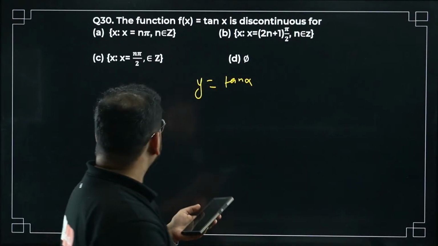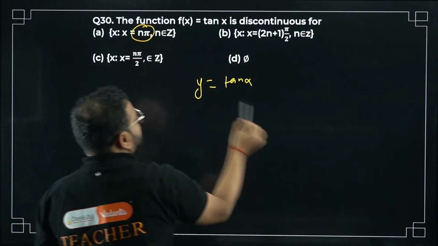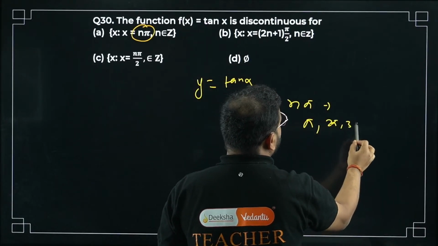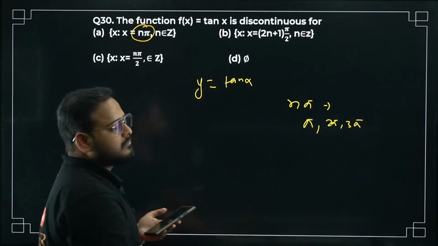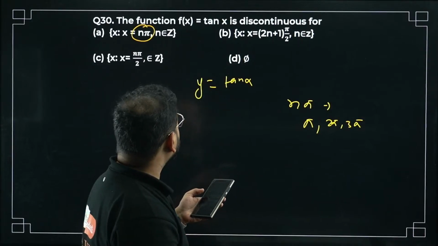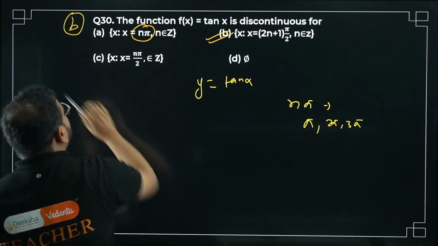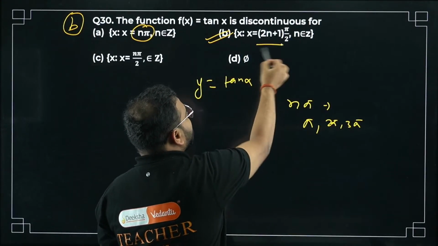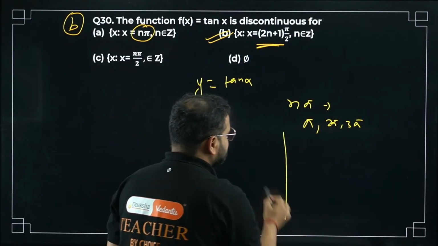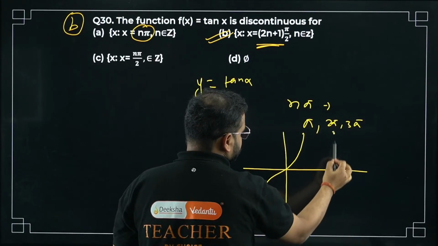Why A, Radhika, bacha? Tan x, na? Tan of n pi. N pi means what, bacha? N pi means pi, 2 pi, 3 pi. It'll be 0 only, no? Right, so it is continuous at pi. Yeah, option number B is correct actually. For all of you who got B, the answer is right, sir. Odd multiples of pi by 2, it is going to be infinity, undefined, sir. The graph is very, very important. Remember this graph?